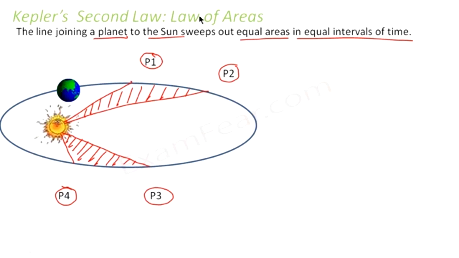So according to the second law, let us suppose the time taken to go from P1 to P2 is delta t. Again, the time taken from going from P3 to P4 is again delta t. So the area traveled from P1 to P2 will be equal to the area traveled from P3 to P4. That means in equal intervals of time, it will sweep out equal areas. That was what was proposed in the second law, and that is why this law was known as the law of areas, because this law talked about the areas covered by the planet while revolving around the sun.